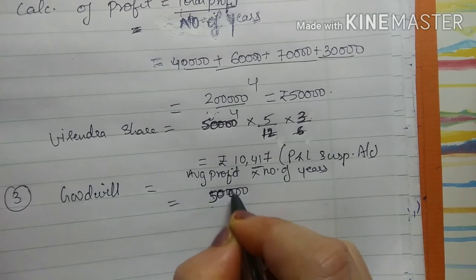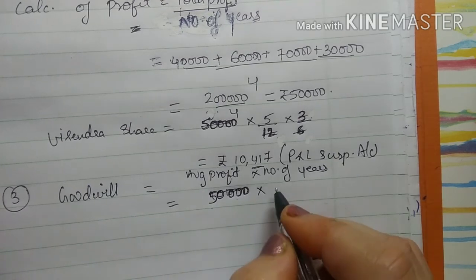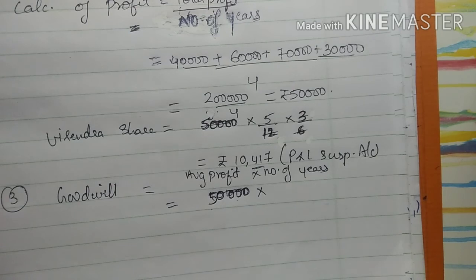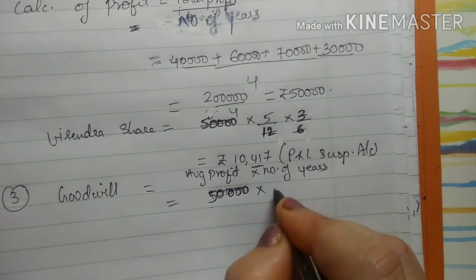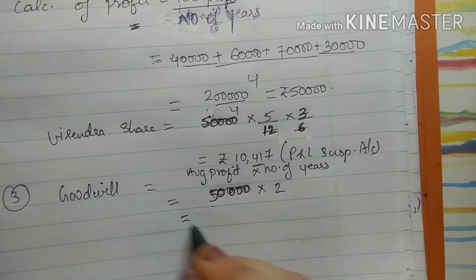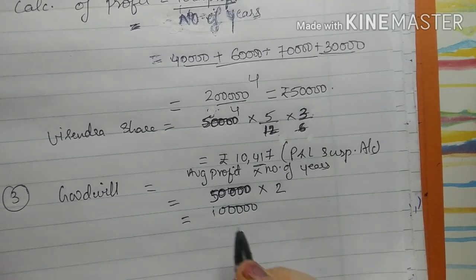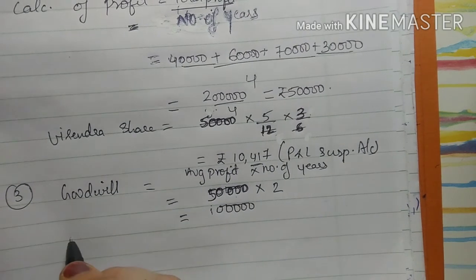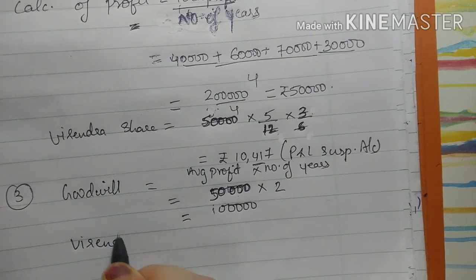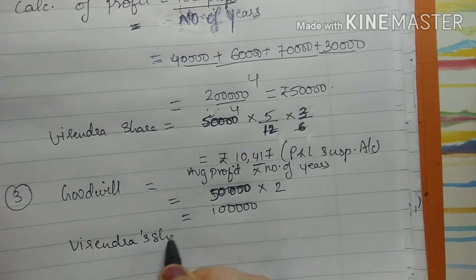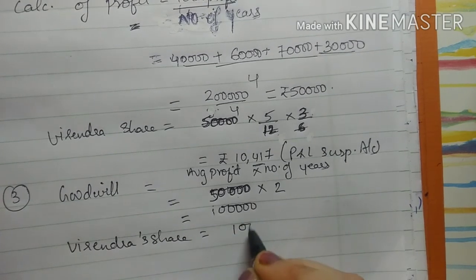So 50,000 into number of years. They have told us that it will be for 2 years, twice. So 50,000 into 2 is 1 lakh rupees. Now this 1 lakh rupees is for the full firm. So for Virendra's share, this 1 lakh is for the full firm.